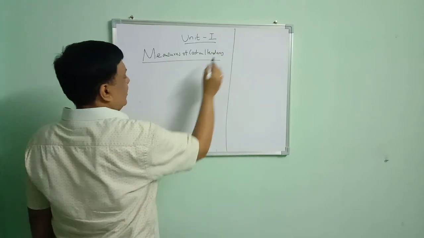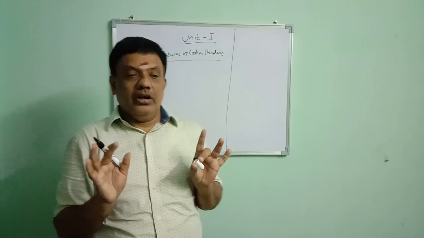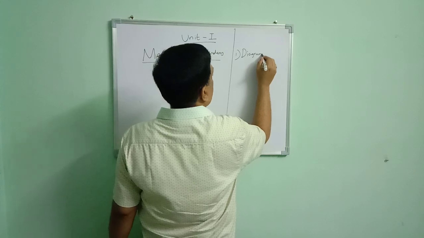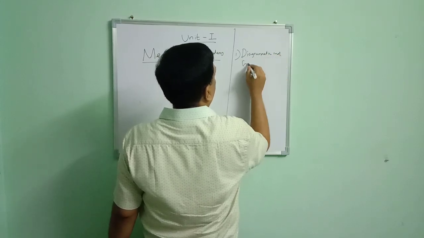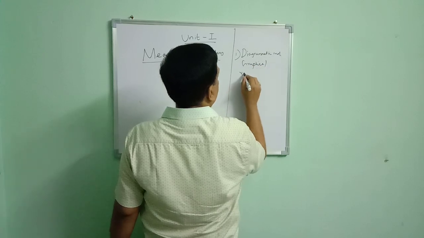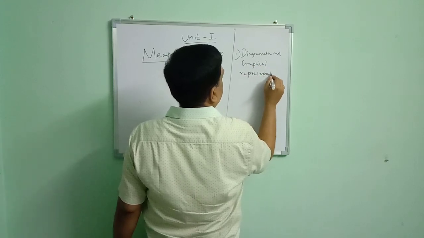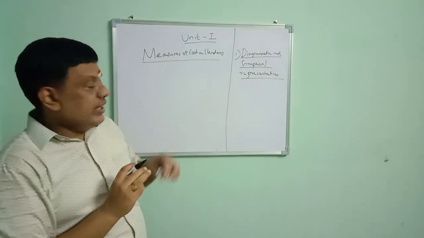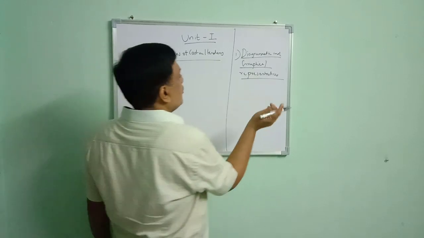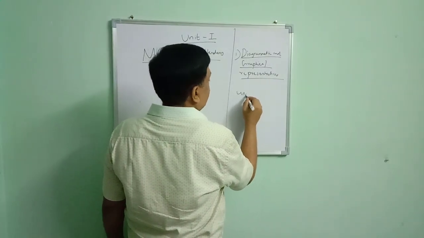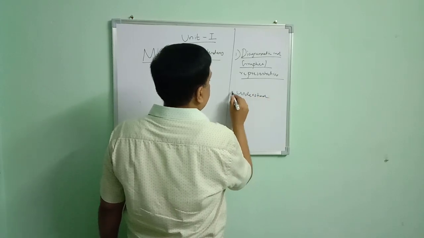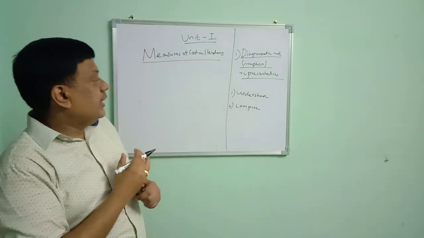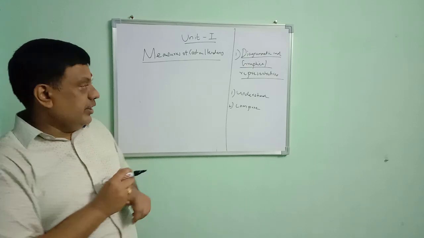Before that, in data, we have different types of representation: diagrammatic and graphical representation. We are going to see the advantages of diagrammatic and graphical representation. Anyone can understand the data very easily, and we can compare the data. These are the most important advantages of diagrammatic and graphical representation of data.